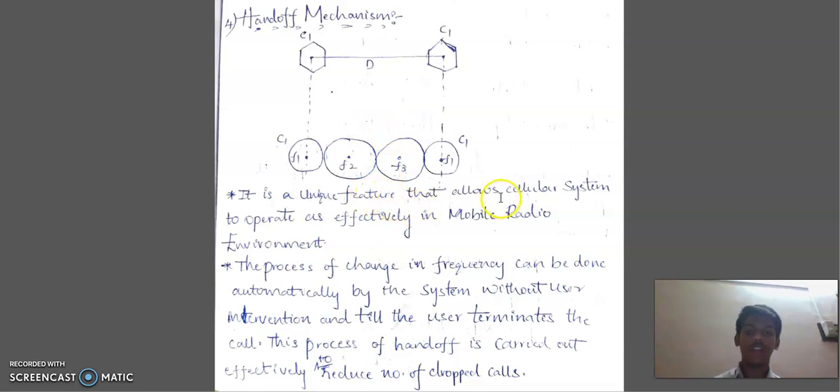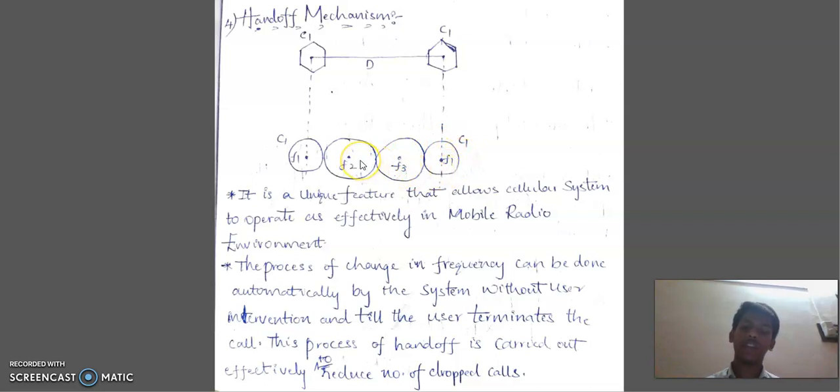It is a unique feature that allows the cellular system to operate effectively in a mobile radio environment. The process of changing frequency is automatic by the system without any user intervention. If the call starts at cell C1, which is using the frequency F1, then the call will be forwarded to cell C2, and the frequency changes from F1 to F2. Similarly, the call is forwarded to C3, F2 to F3. Similarly, the call is forwarded back, F3 to F1.